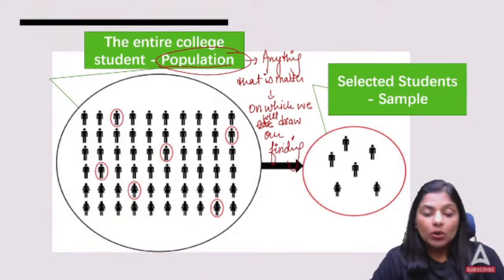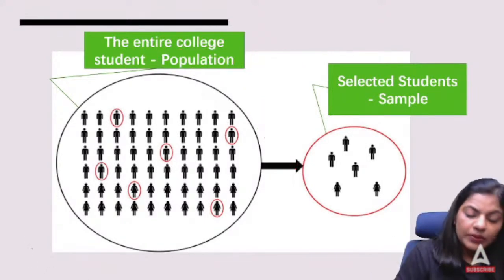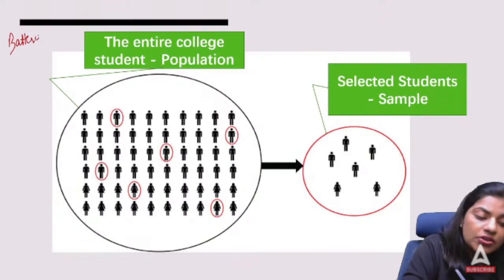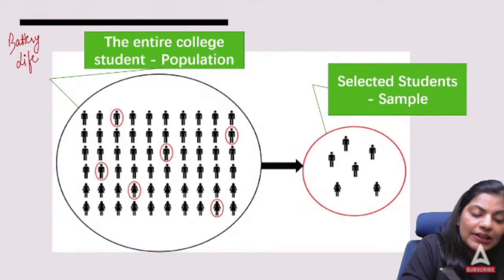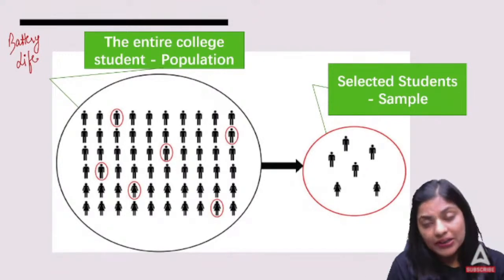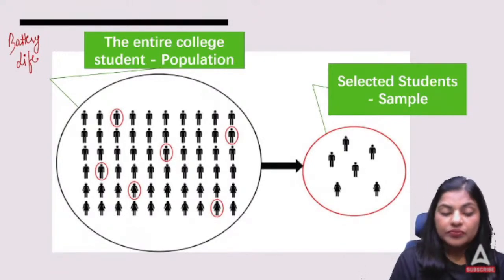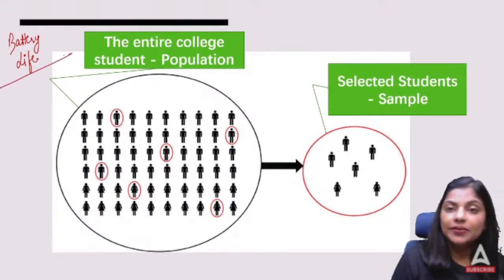It could be living, it could be non-living. Let's take a few more examples. A few more examples would be battery life. If we are researching the average battery life, then the entire set of batteries that are used in cars will be the example of population. Right? So I hope this is clear.